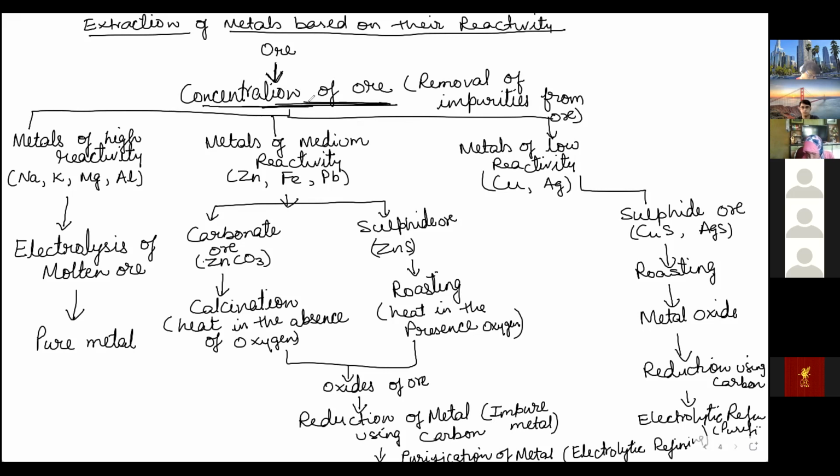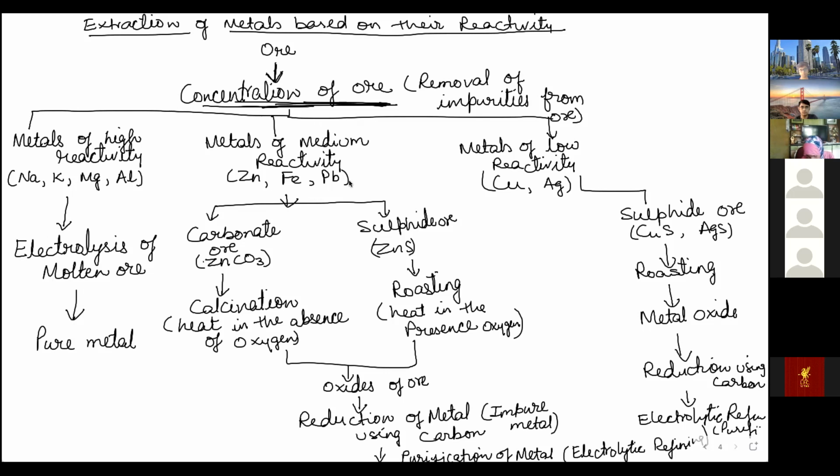Here from the ores, from the mineral, we are removing impurity, then we get ore which can be divided into three types. So highly reactive metals already exist in oxide ore, so they are separated. Oxygen is separated by electrolysis, and then the metal we get is a pure metal, because in a single electrolysis we get pure metal.